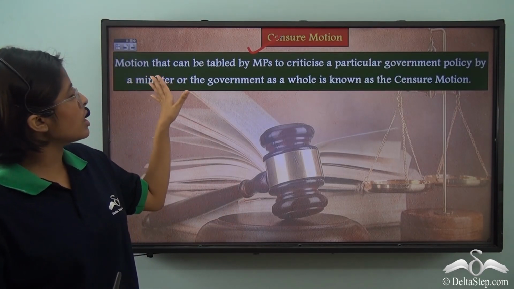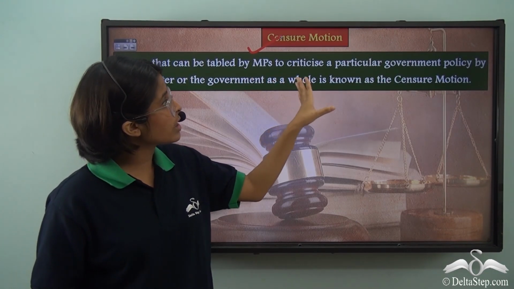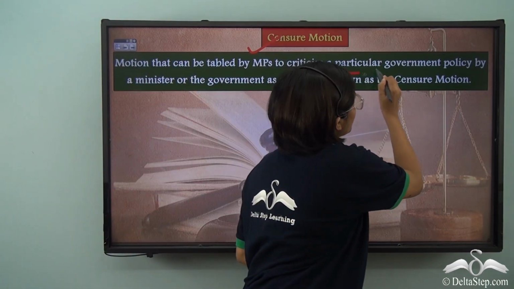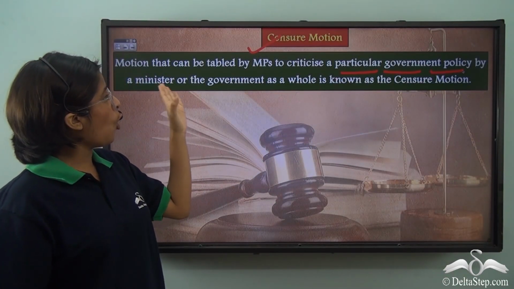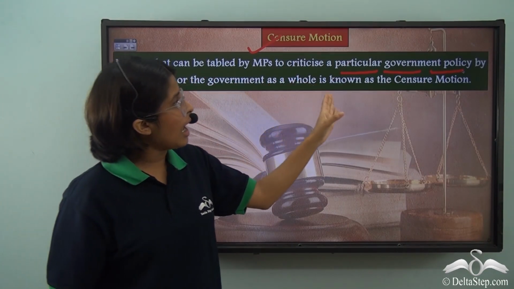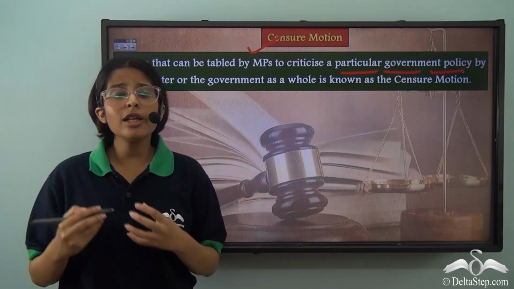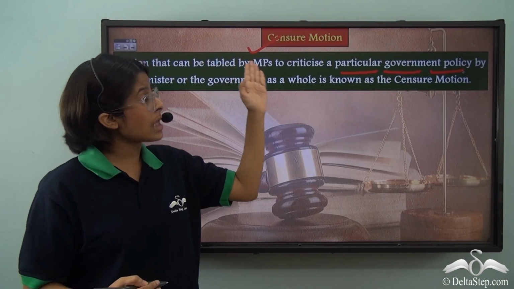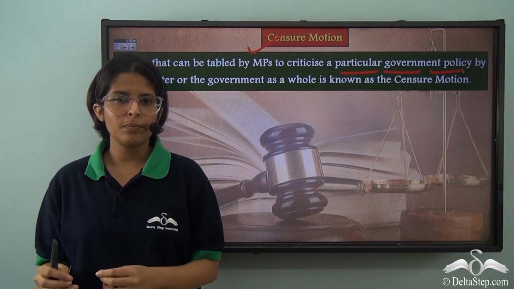The censure motion can be tabled by the members of parliament to criticize a particular government policy by a single minister or by the entire ministry, that is the government, and that is known as a censure motion. Just like the no confidence motion, the censure motion can also be passed only in the Lok Sabha.